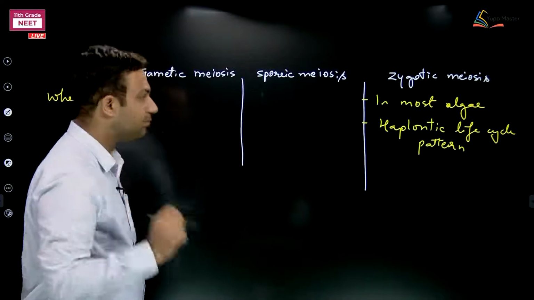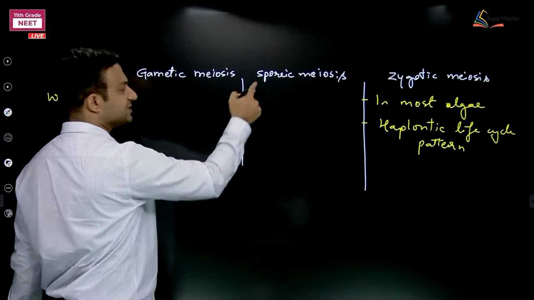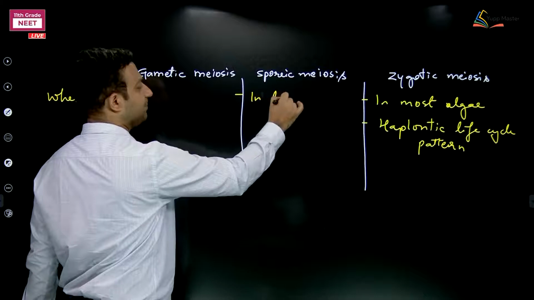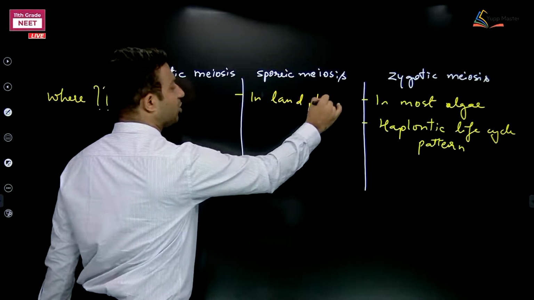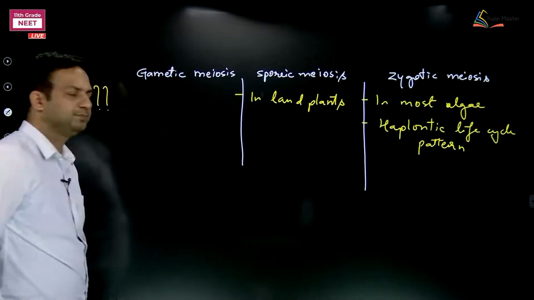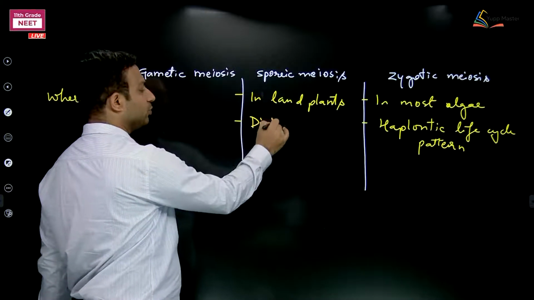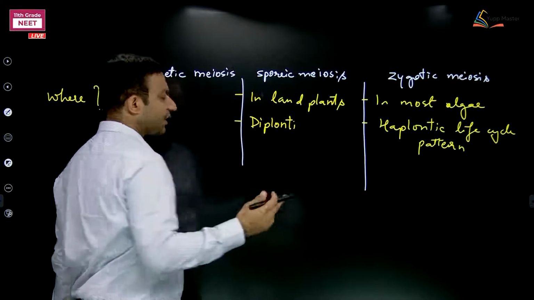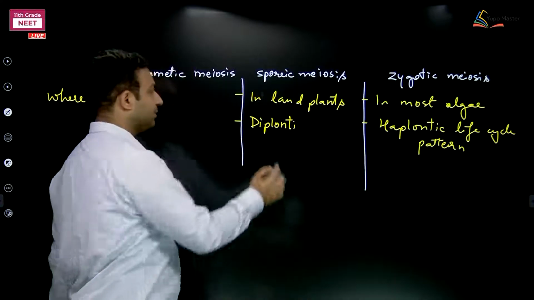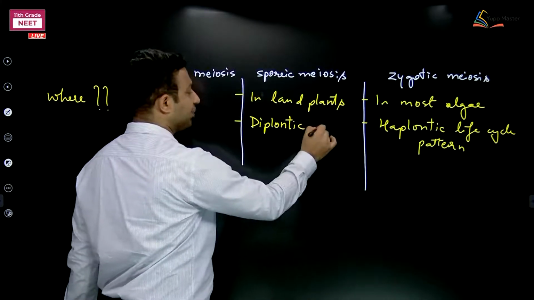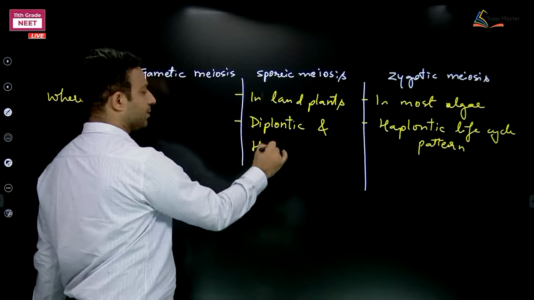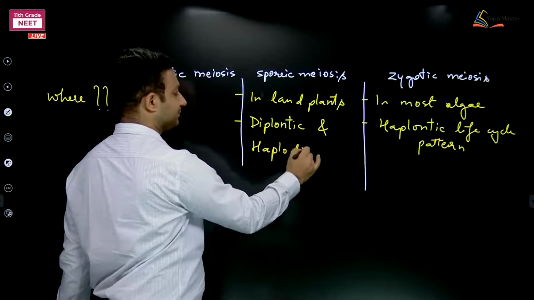Zygote undergoes meiosis. Sporic meiosis is seen in land plants, whether gymnosperms or angiosperms. The life cycle patterns are either haplodiplontic or diplontic, both places.